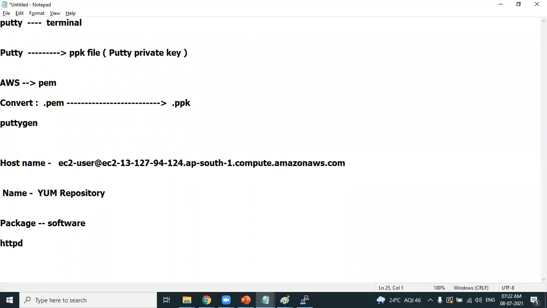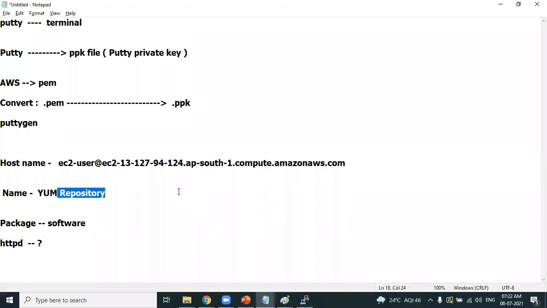When you want to install HTTPD, from where do you have to install it? You should not install it from Google. That's not the right way in Linux. It's all about terminals. There's no GUI. You need to deal with everything through terminals at the enterprise level. So whatever you want to install, you have to install it from the repository. The repository already has all the packages. The Linux community is maintaining the repository.